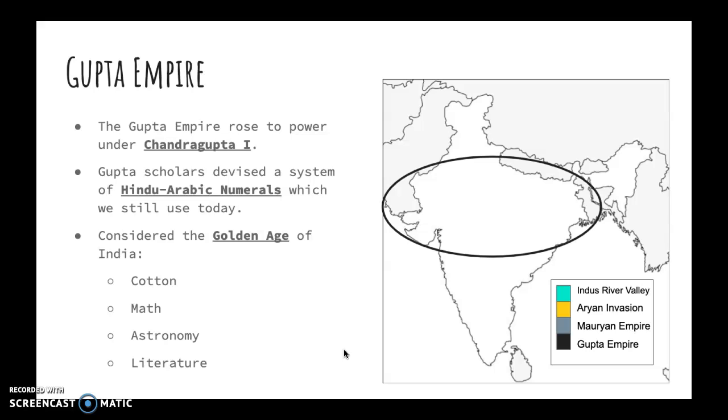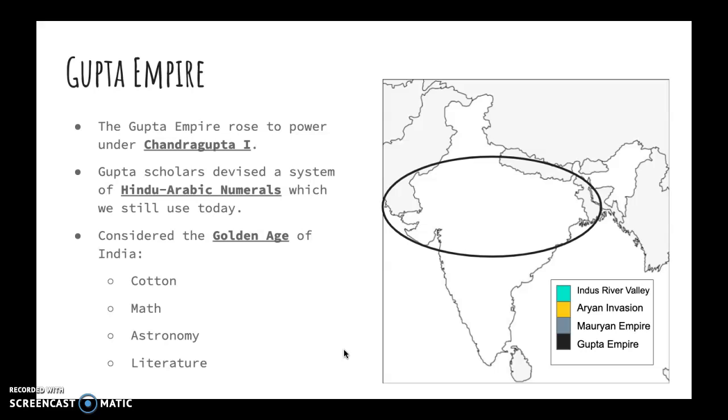The next empire we talk about is the Gupta Empire that was established by Chandragupta I. The Gupta Empire is known as the Golden Age of India because they had lots of different accomplishments during this time period, such as in Hindu Arabic numerals, cotton they used for textiles like creating clothing, math, that's what they used the numerals for. There was the value of 0.